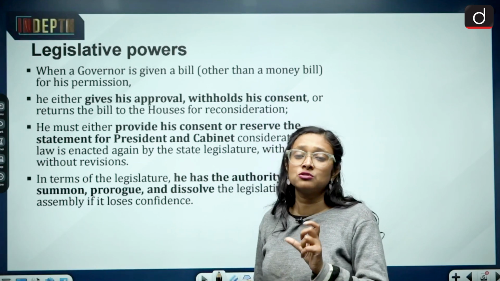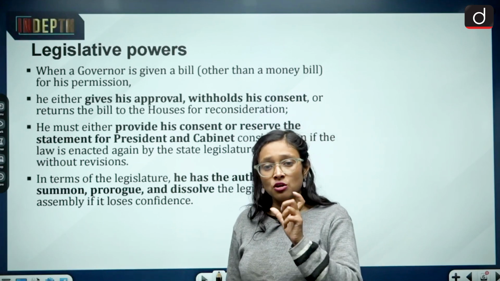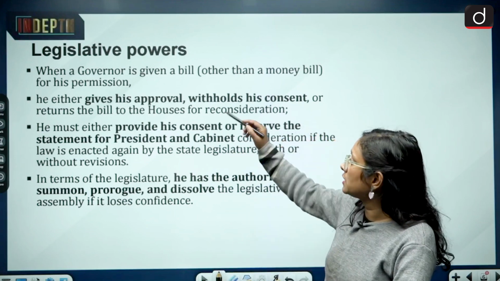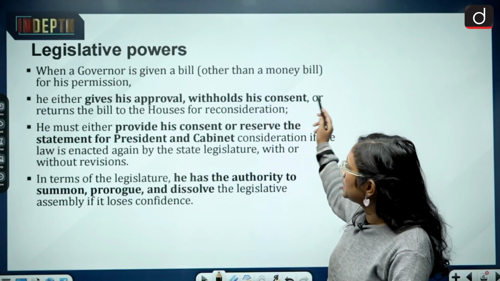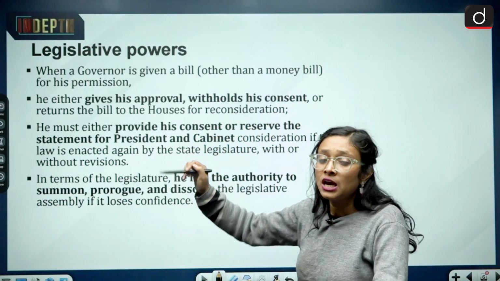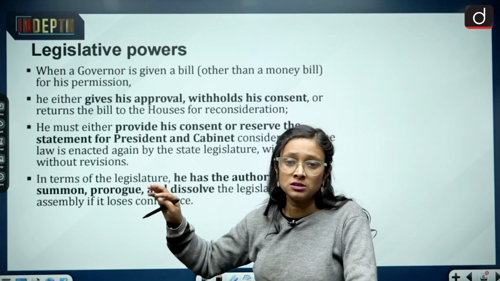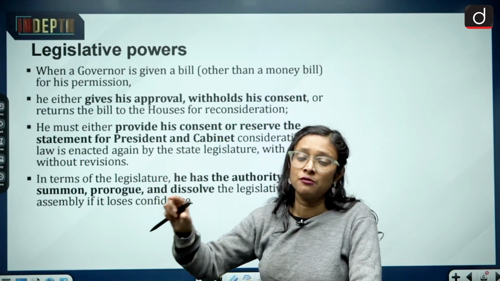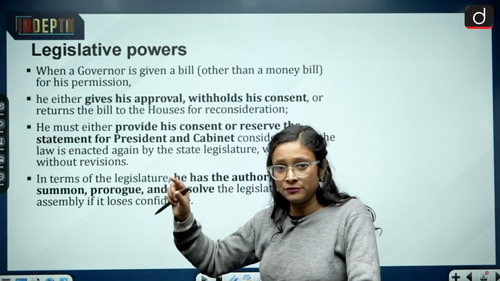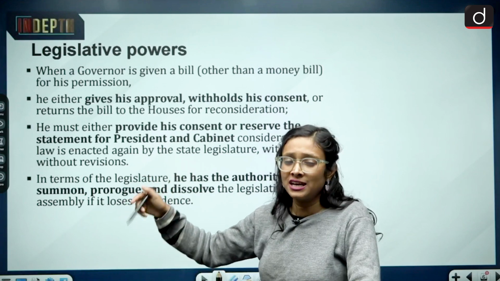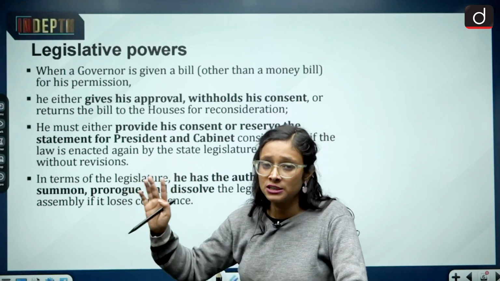Here we are going to discuss the legislative powers of the governor. When a bill other than a money bill is given to the governor for his permission, here we are using 'he' because the state governor of Tamil Nadu is a man, and it can be 'she' if the governor is female.